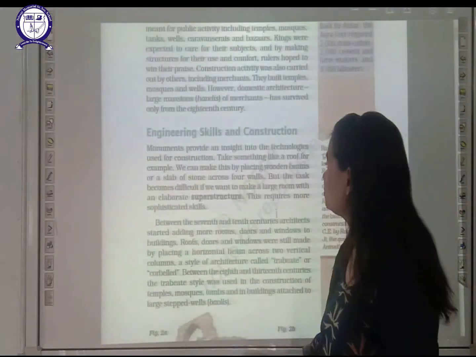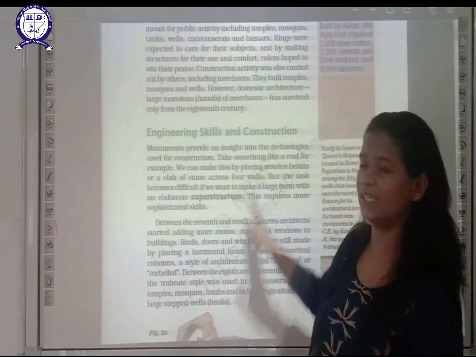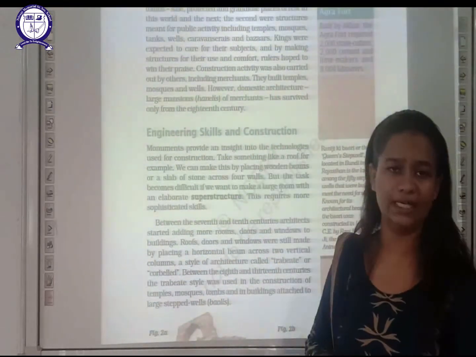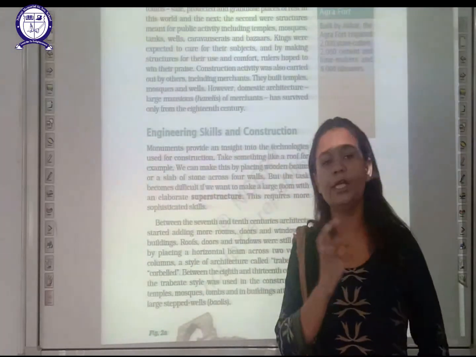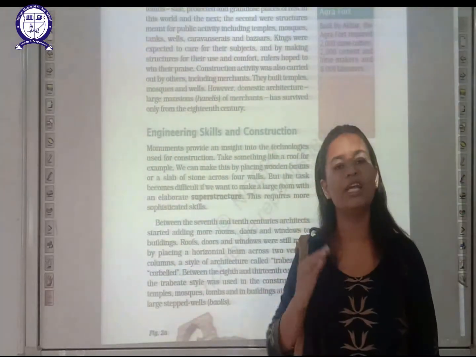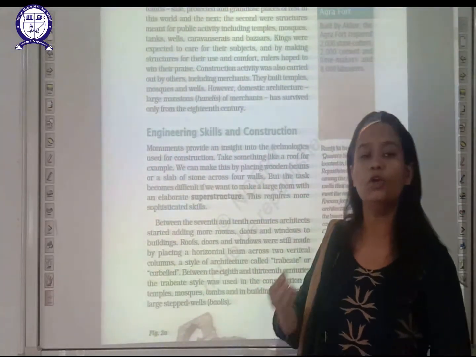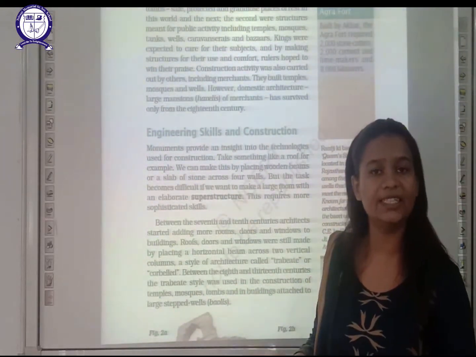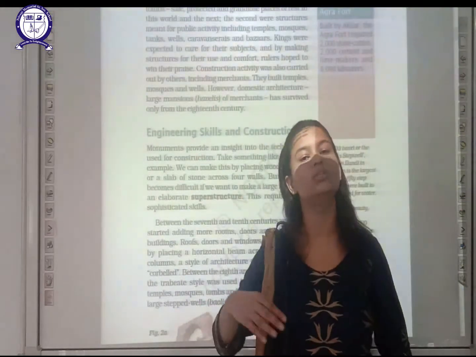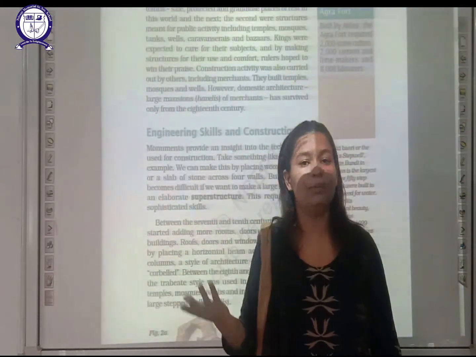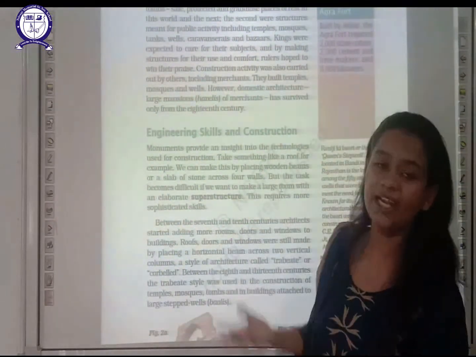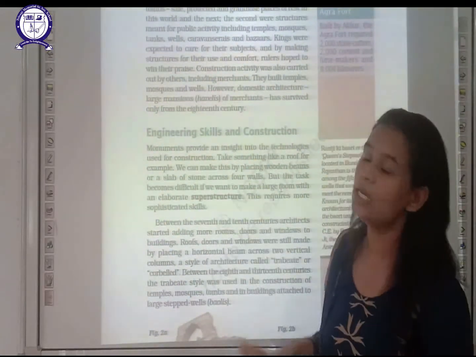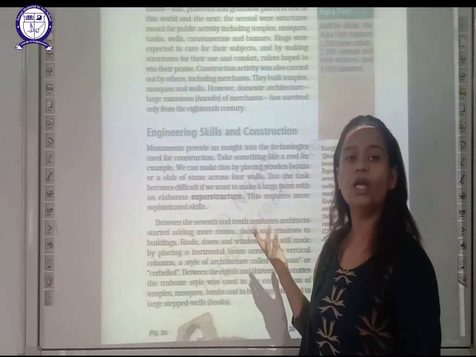The next is engineering skills and construction. Students, as I already told you and showed in that diagram, it required a very skillful, very creative person to do embroidery on a stone surface. It's not an easy task to write inscriptions on stones or to give a proper design. That is a very difficult task. So only specific engineers with proper skills could do that task, not other persons.